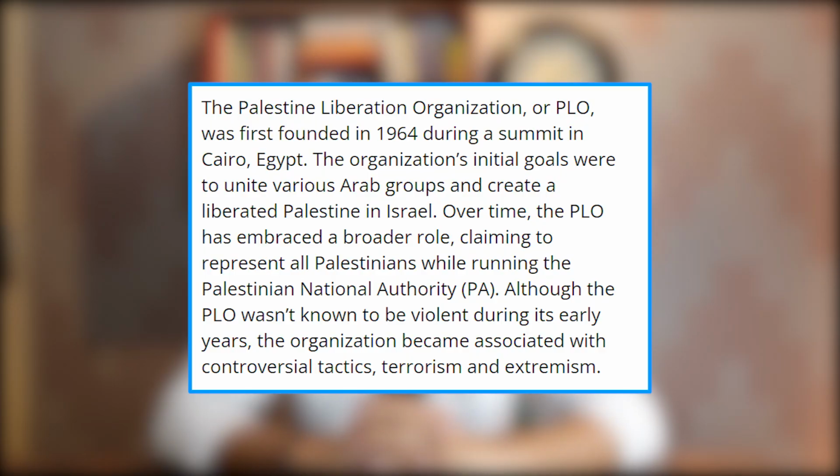French governments. During a summit that was held in Egypt in 1964, the creation of a Palestinian organization took place, which was known as the Palestine Liberation Organization. And the goal of this organization was to unite the Arab population and create a liberating state of Palestine with the help of arms and weapons.